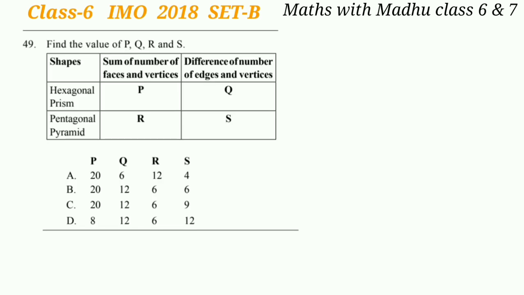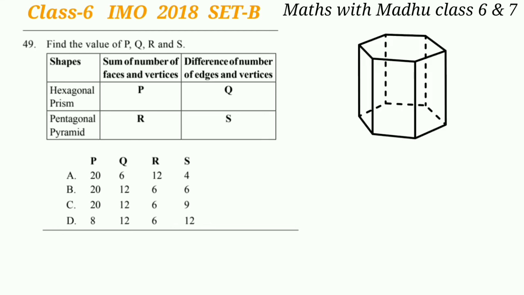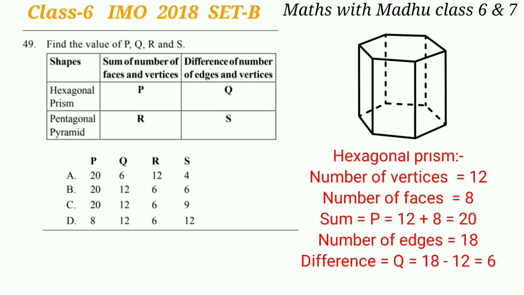Now question 49. Find the value of P, Q, R and S. This is a hexagonal prism. So the number of vertices is 12, the number of faces is 8 and the number of edges is 18. So the sum of the vertices and faces will be 20 and the difference of the number of edges and vertices will be 6.